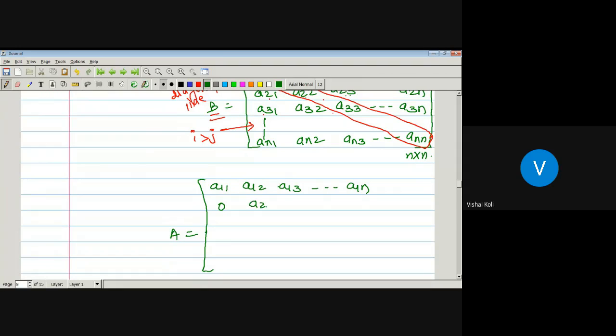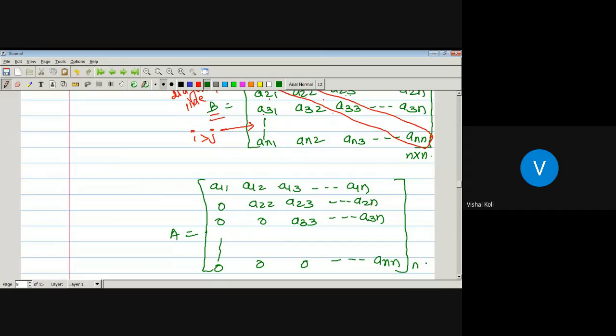This will be A22, A23, up to so on A2n. In the third row, A31: 3 is greater than 1, so we have to make this 0. A32: 3 is greater than 2, it is again 0. Here A33 as it is, and up to so on A3n. And so on, for n greater than 1, it is 0, this 0, and up to so on. And the last entry will be as it is.